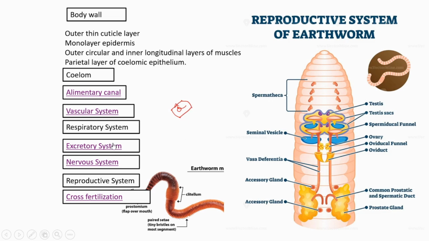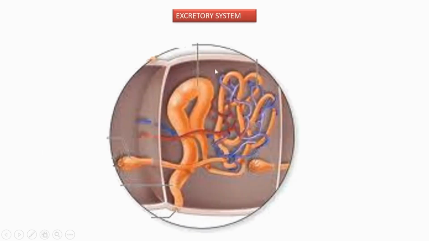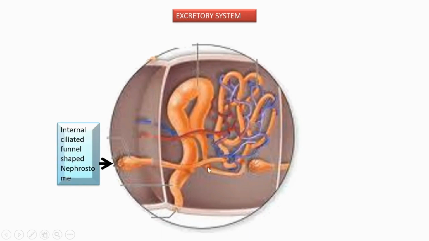Then coming to the excretory system. Excretion is done by nephridia. This nephridia is present in each segment. Each segment of the earthworm contains this nephridia. And this nephridia has an internal funnel-shaped nephrostome and a preseptal canal.